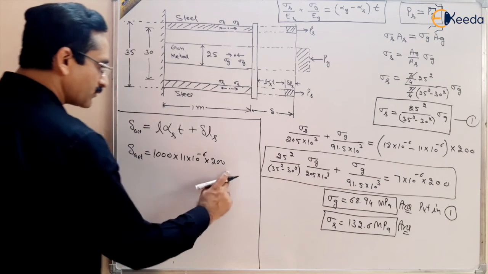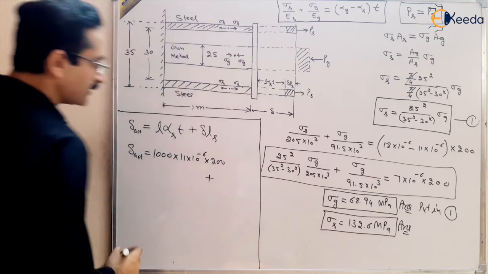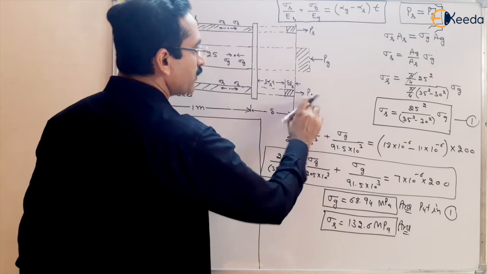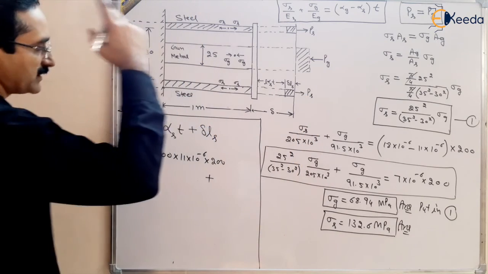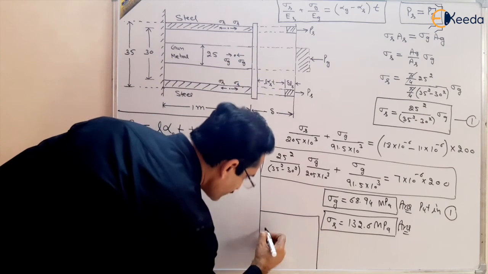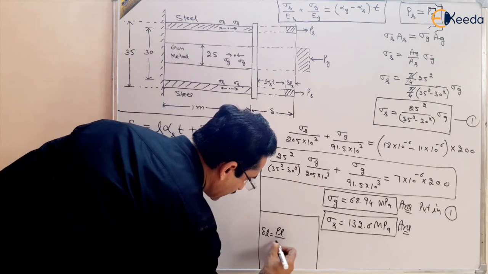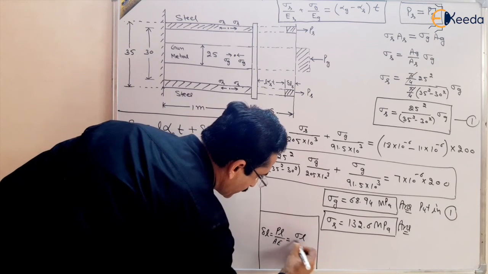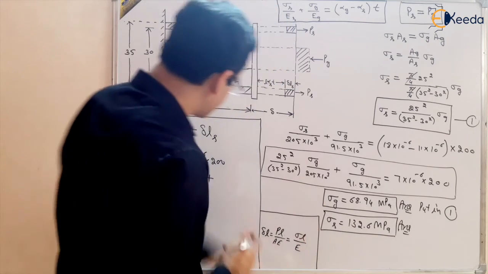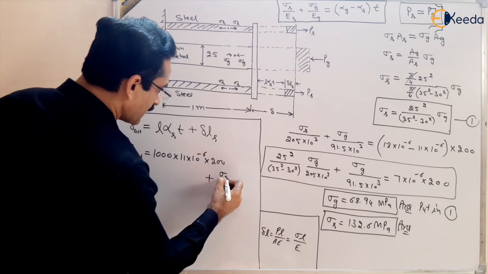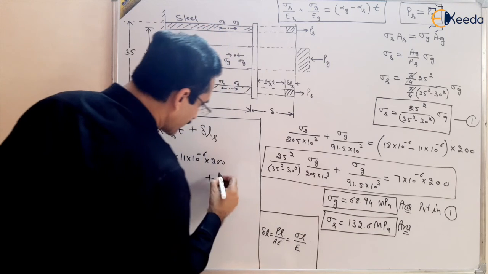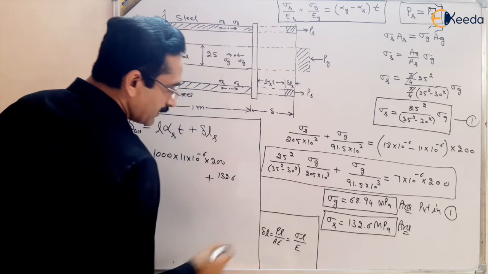This is the free expansion of the steel plus delta LS, the deformation due to the load PS or due to stress. For that you have to go to the basics: delta L is given by PL upon AE or sigma L upon E. We have already found the stress in steel, so sigma S is 132.6.